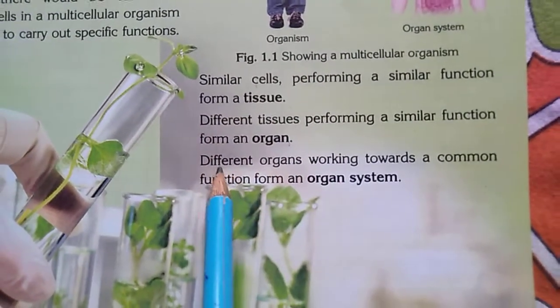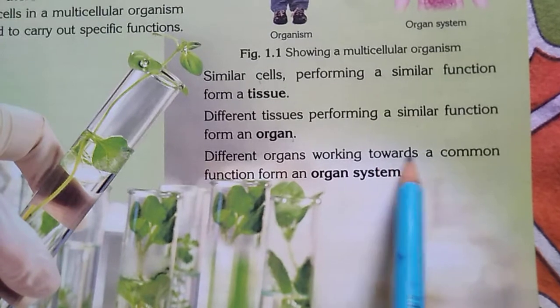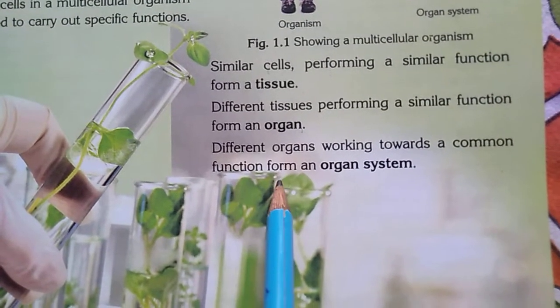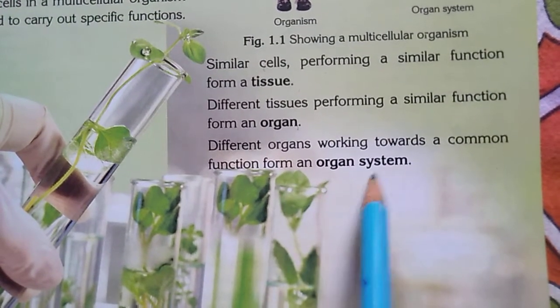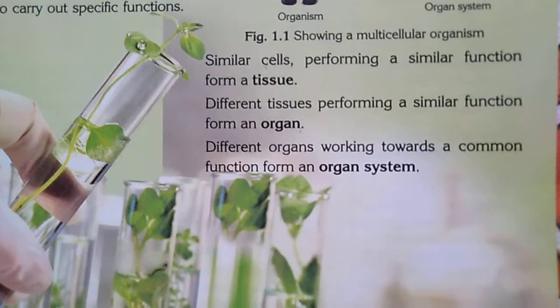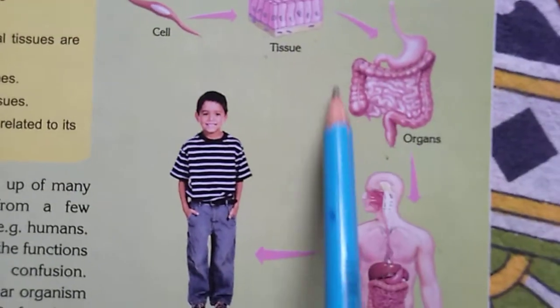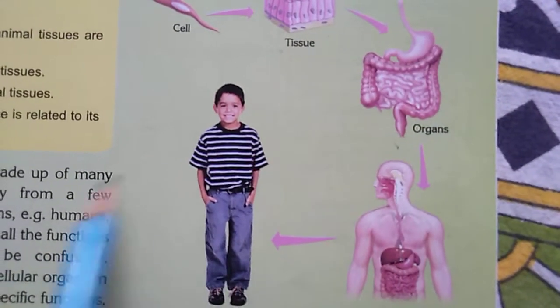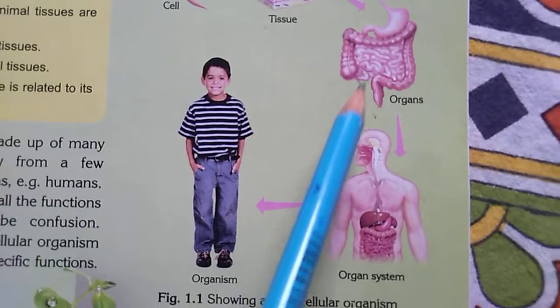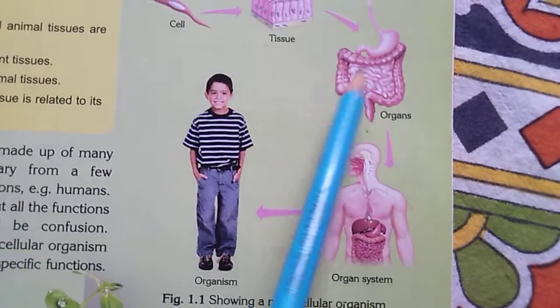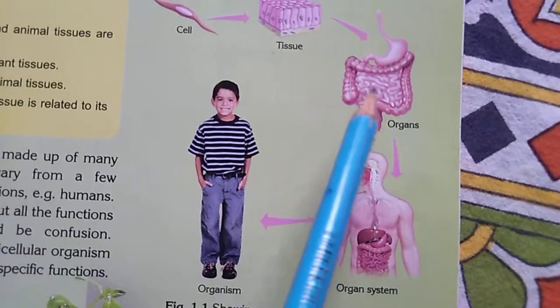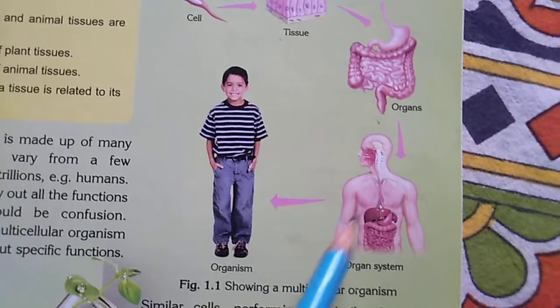Now see, different organs working towards a common function form an organ system. Like you see in this picture, this is the excretory system of the human body. Kidneys, bladder, all these things make this excretory system.